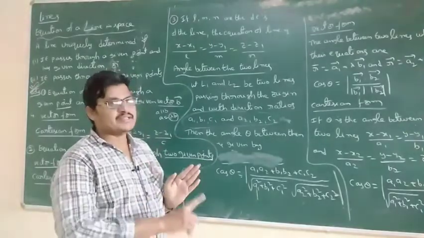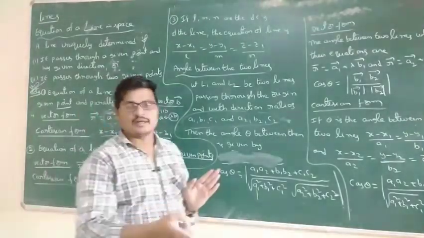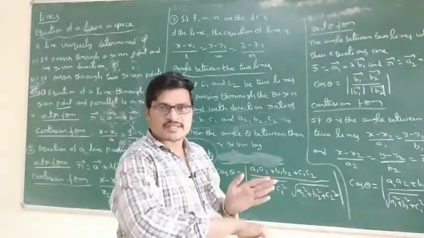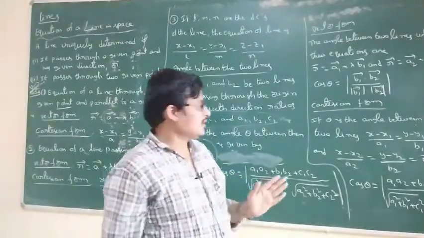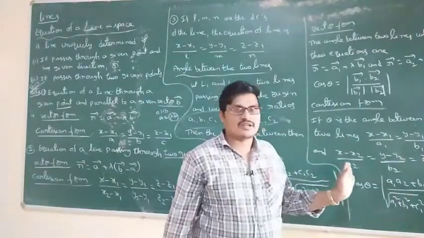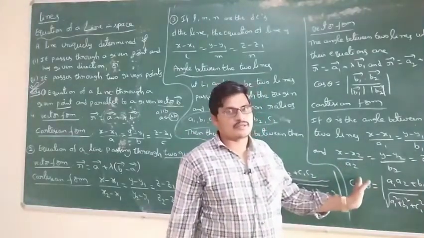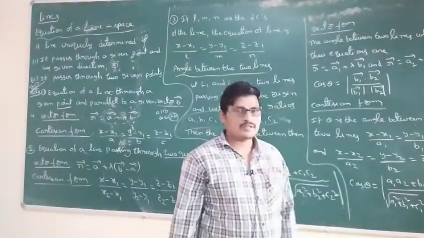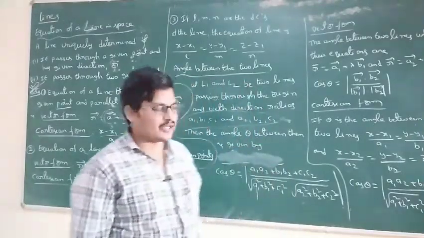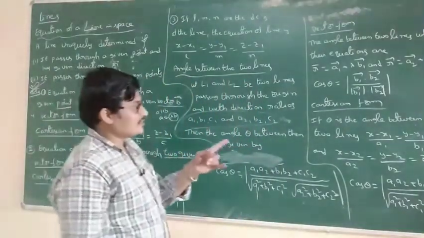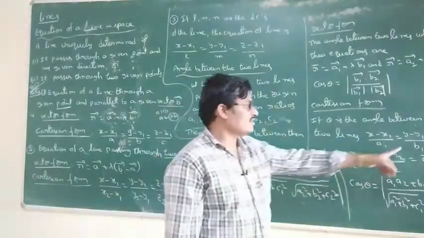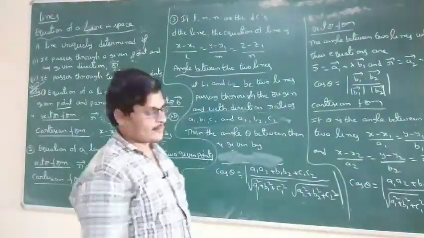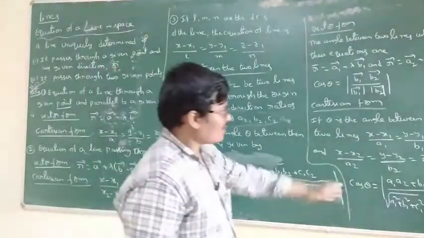Okay, x minus something, 1 or 2 or 3, or y minus... not 1 minus x, 2 minus y, it is a reverse. So first, the given Cartesian equation is converted into the normal equation type. Here x1, x2, x3 are constants, and x, y, z are the variables, that means a point. Okay, same point, cos theta.